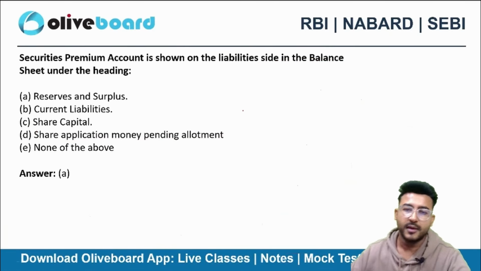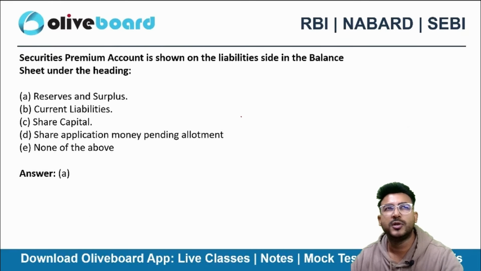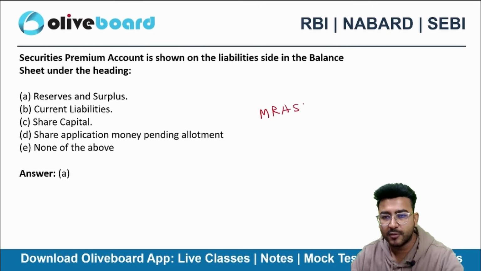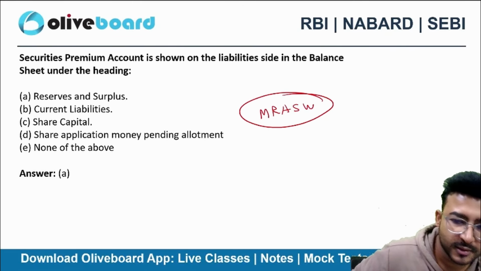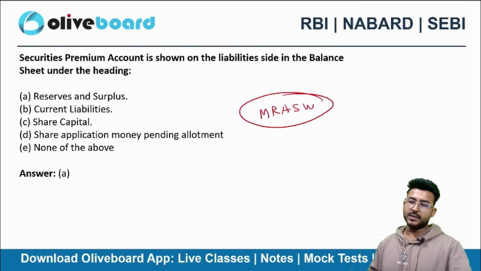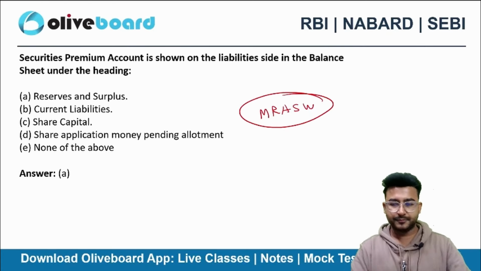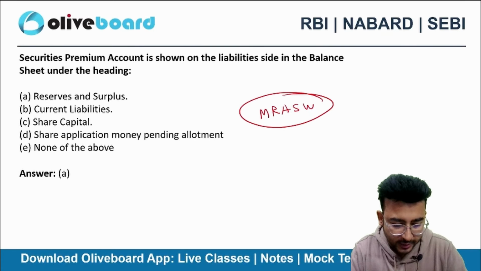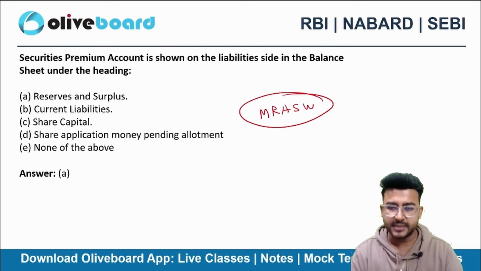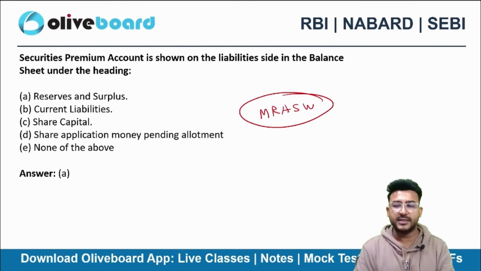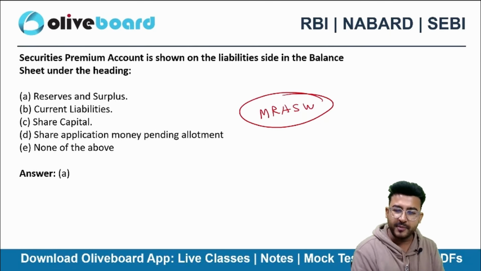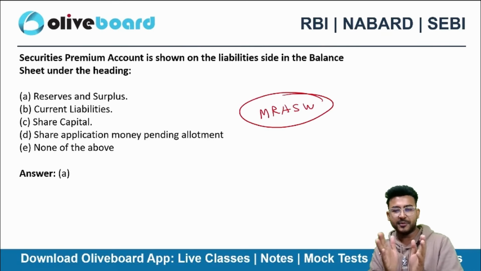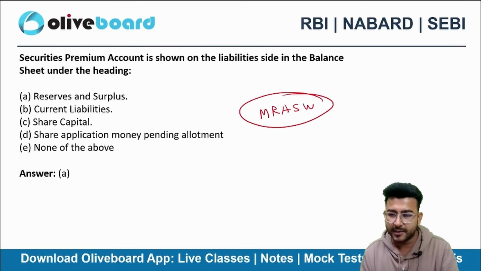Okay. Acha, can you also tell me about money received against share warrants? Where to classify this in the balance sheet? Anyone? Money received against share warrant. There is no such short form like this that I have written on the screen, but still I'm writing it for the sake of simplicity. You can call me a bit lazy for writing this small instead of the full thing, but you should understand.